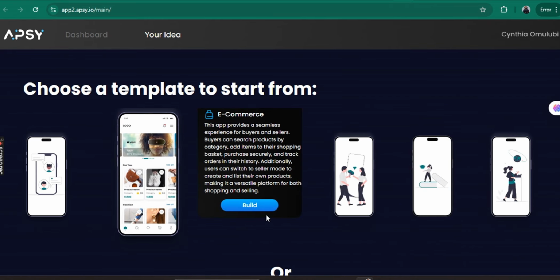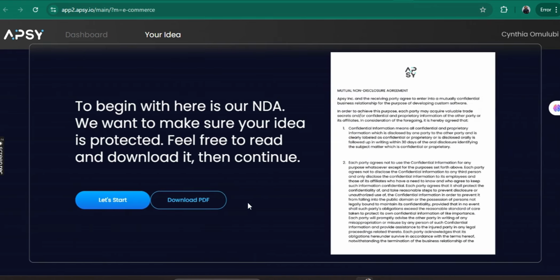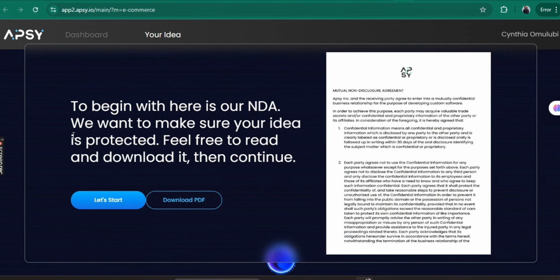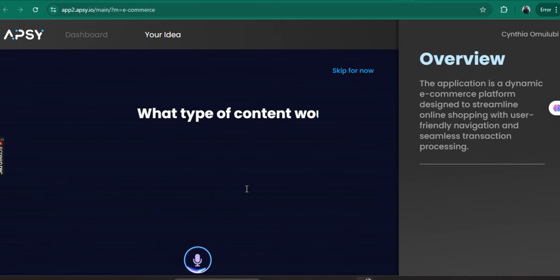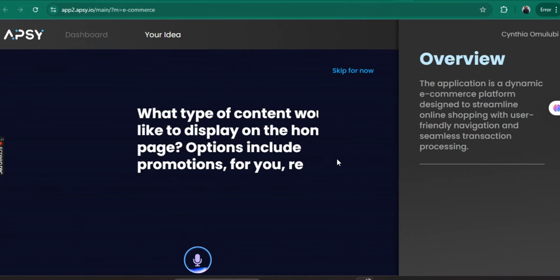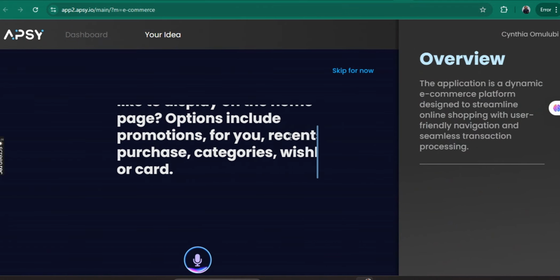We're gonna go with e-commerce. Then there's an NDA. You have to agree to those things. Yes. Then what type of content would you like to display on the homepage? Options include promotions, all these things.